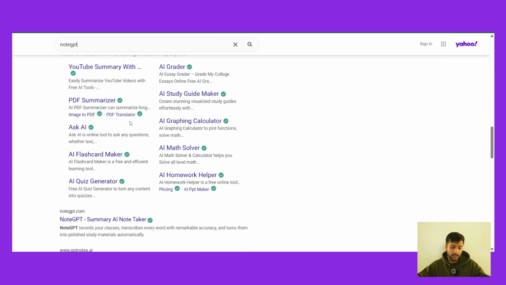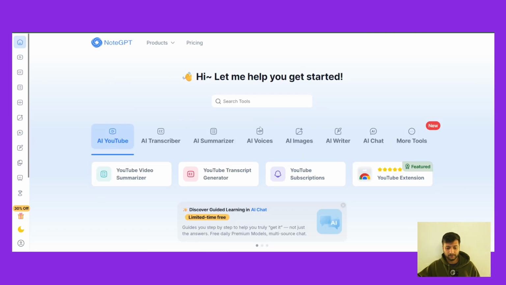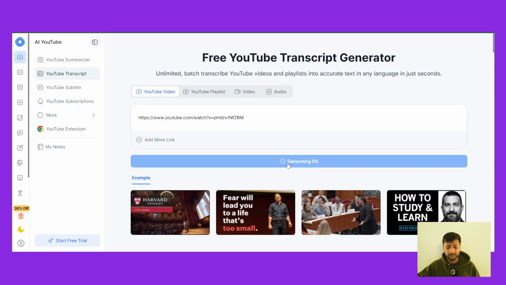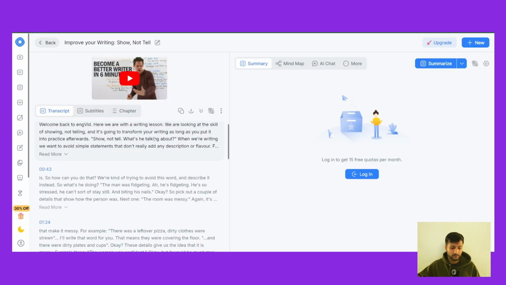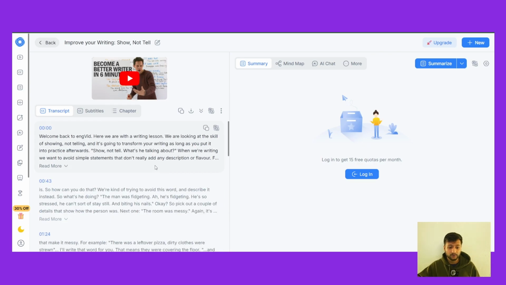Type in Node GPT and you could open this up. Just try it for free. We need YouTube video transcript generator. So we're gonna go and paste in the YouTube video link that we just copied. We're gonna tell it to generate transcript. So we're gonna wait. So it has generated a transcript. So we now have everything the guy says on the video to write a better article.